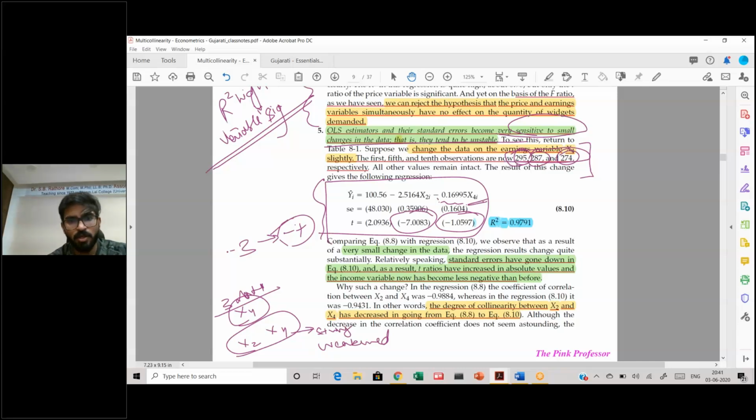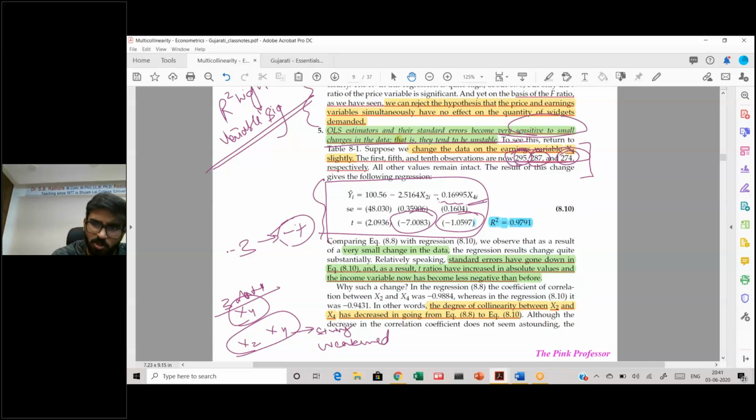Earlier the relationship between x2 and x4 was extremely strong, and that is why our results were going haywire. And you can probably see that extensive multicollinearity has an effect on the level of significance of your parameters.